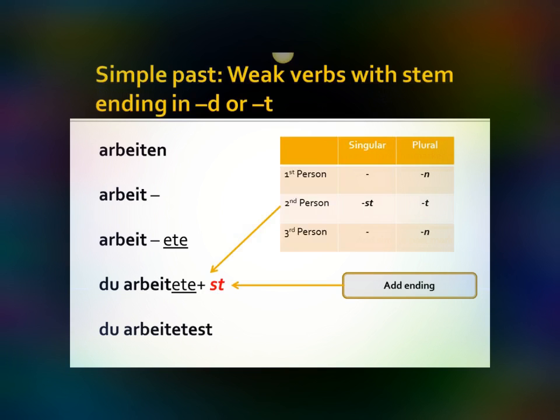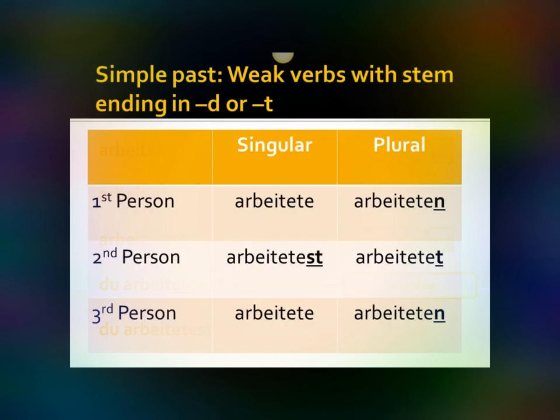But then again, if you look at the upper right hand corner, we have the same conjugation pattern. And let's take a closer look at that with this slide. So, ich arbeitete, du arbeitetest, sie es arbeitete. See, that's why we don't do this. Sie es arbeitete, arbeiteten, arbeitetet, and arbeiteten. Like I said, this is something you won't do in spoken German, but you would see most likely in some type of written form or narrative.